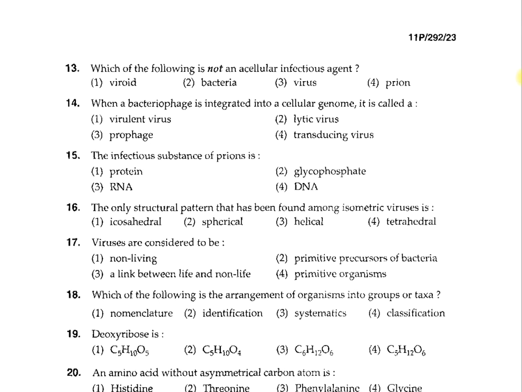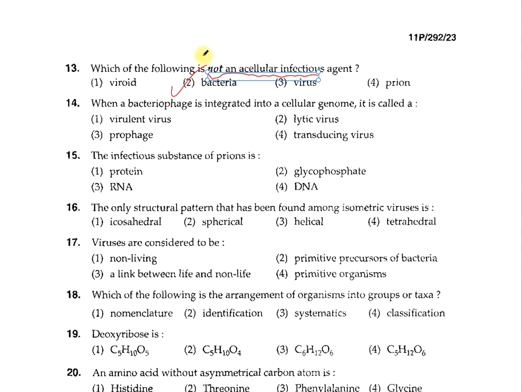Question number 13. Which of the following is not an acellular infectious agent? So note down, it is asked not an acellular. The option 1 viroid, 2 is bacteria, 3 is virus, 4 is prion. So it is asking not an acellular. That means which one is cellular. So out of this, the viroid, virus, prions, these are the virus or the virus-like materials which don't have a cellular organization. But bacteria, these have the organization like a cell. So the option number 2 is correct.